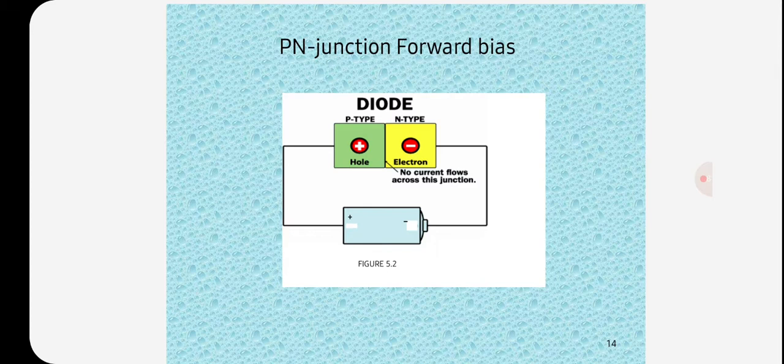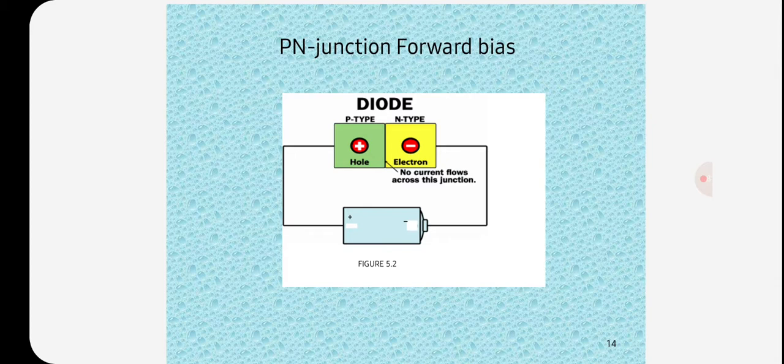Forward bias permits easy flow of current across the junction. The current flow may be explained as: as soon as battery connections are made, holes are repelled by the positive battery terminal and electrons are repelled by the negative battery terminal, with the result that both the electrons and the holes are driven towards the junction.